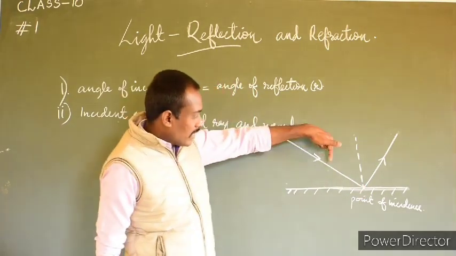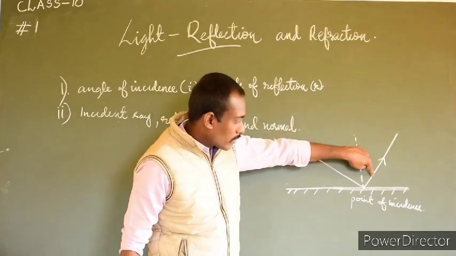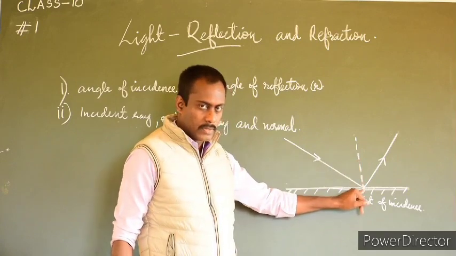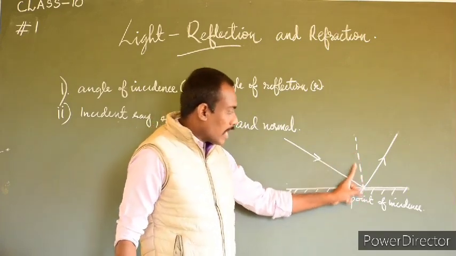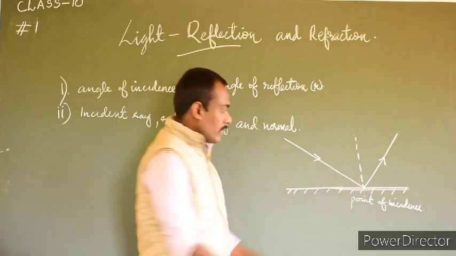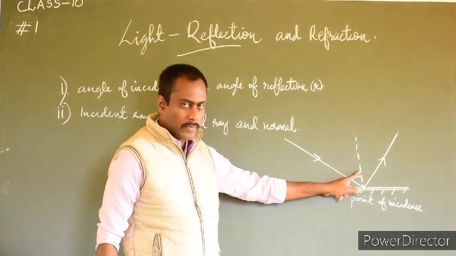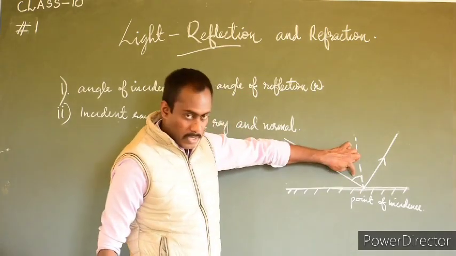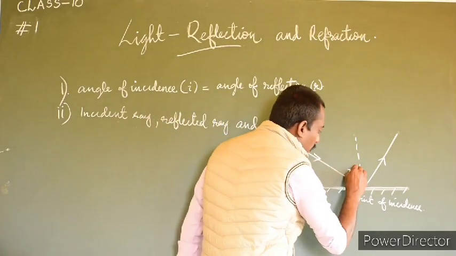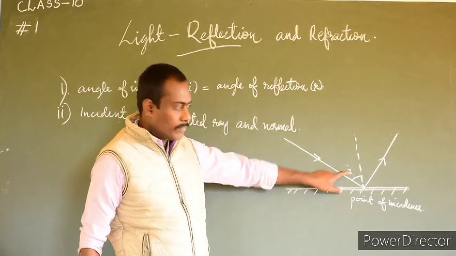Now here we can see this incident ray and reflected ray. These two rays are making an angle with the normal. The angle formed between the incident ray and the normal is known as the angle of incidence, which is generally denoted by the letter I.